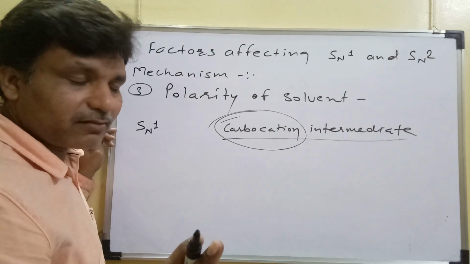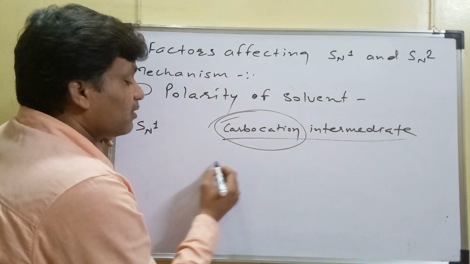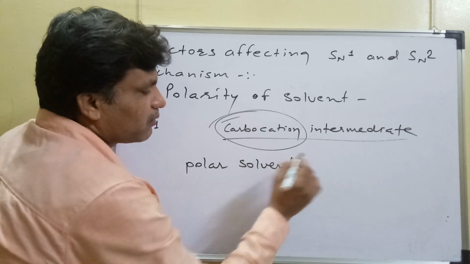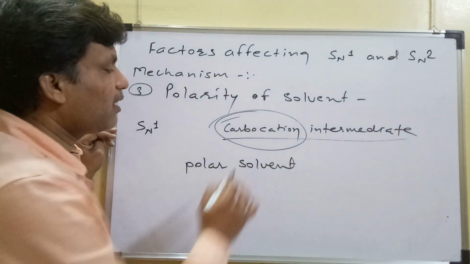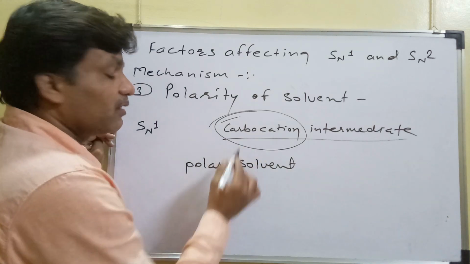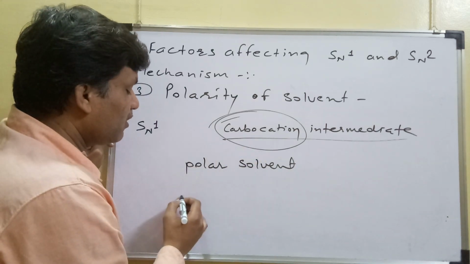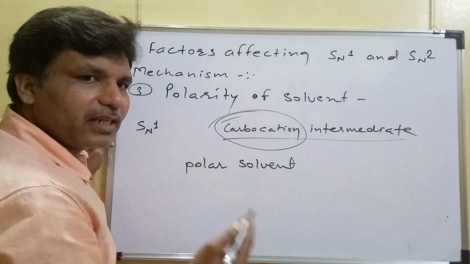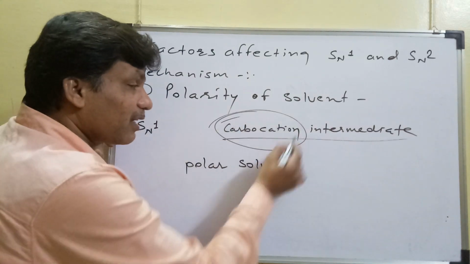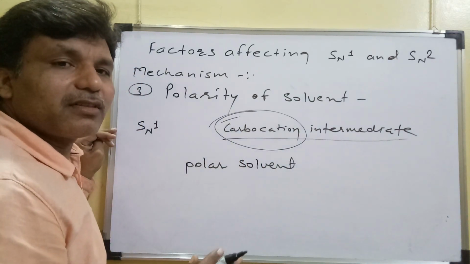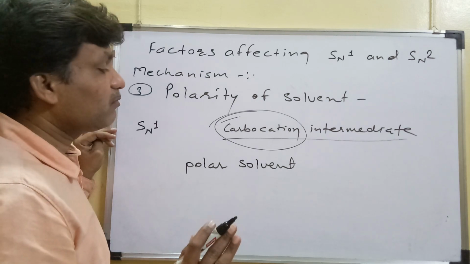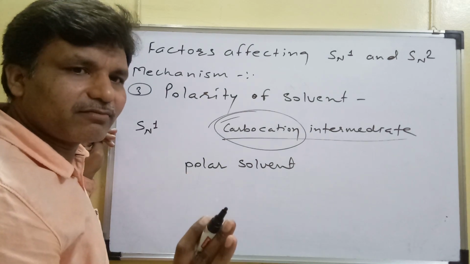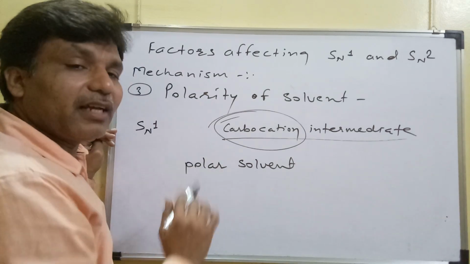Simply, it means the polar solvent stabilizes the ions. But here there are two types of ions. One is the carbocation and another one is the nucleophile, meaning negative charge. Here the solvation of this carbocation is relatively less compared to the anion.